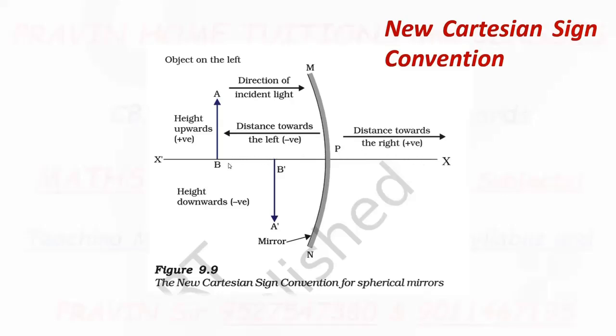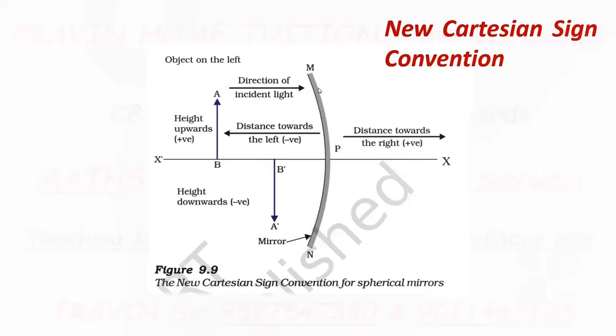Vertical distances are measured from the principal axis upwards or downwards. First, the object is always placed on the left side of the mirror, that is, the reflecting surface side.